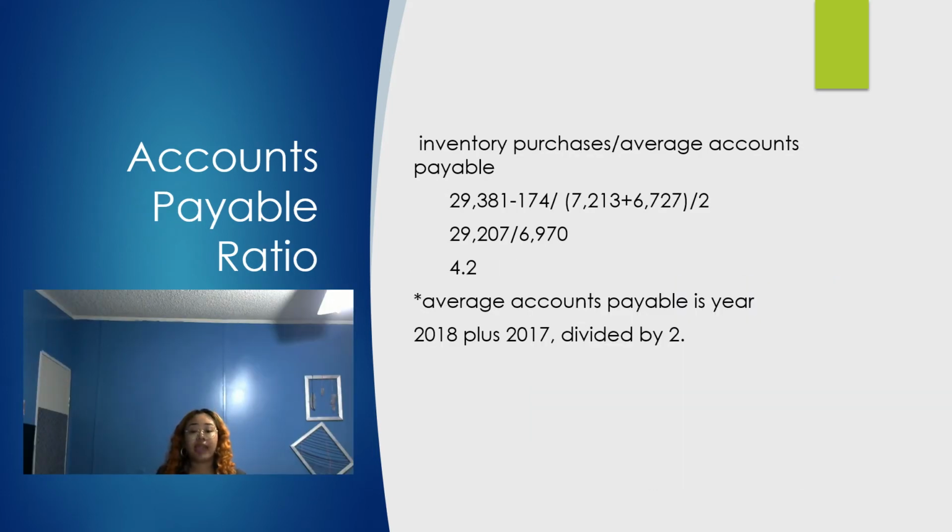The accounts payable ratio is calculated by dividing inventory purchases by the average accounts payable. The beginning and ending inventory is found on the supplemental balance sheet. PepsiCo can pay off accounts payable 4 times.